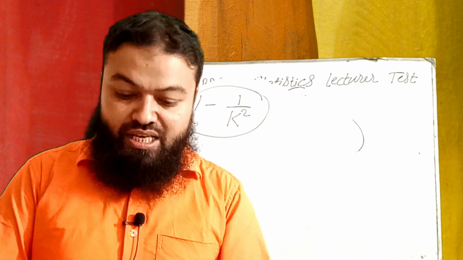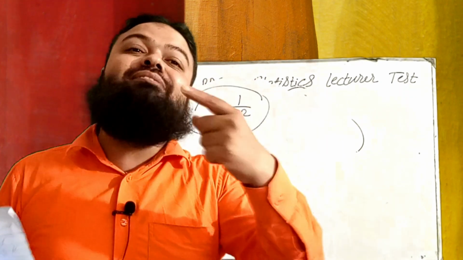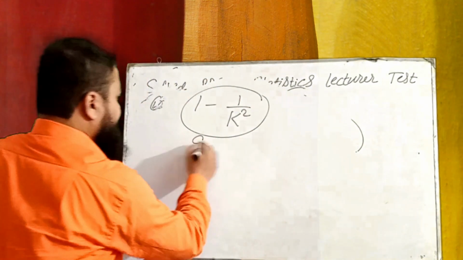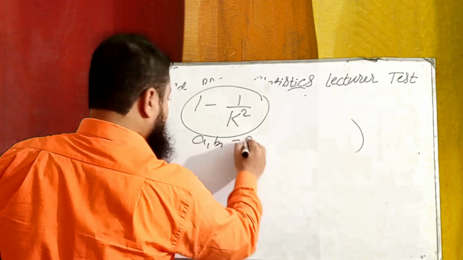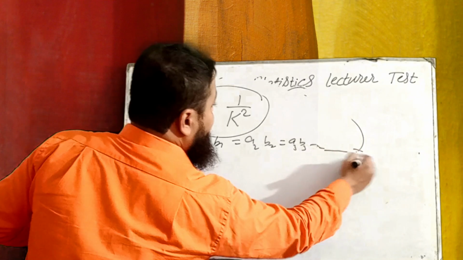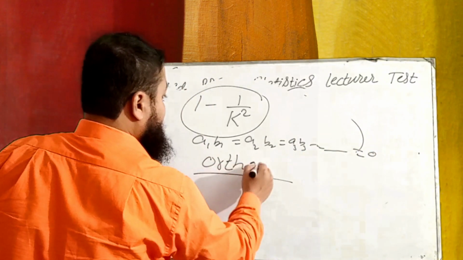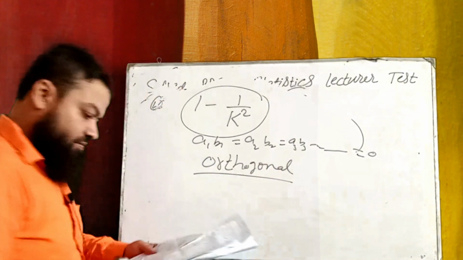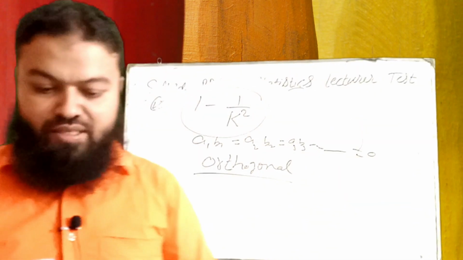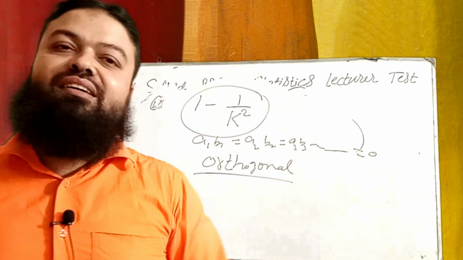Next is a mathematical equation given by, I discussed in my lecture of multivariate analysis, that was a1 b1 is equal to a2 b2, b2 is equal to a3 b3 and so on equal to 0. It is the condition of orthogonal. Next, in a linear regression, what is slope?